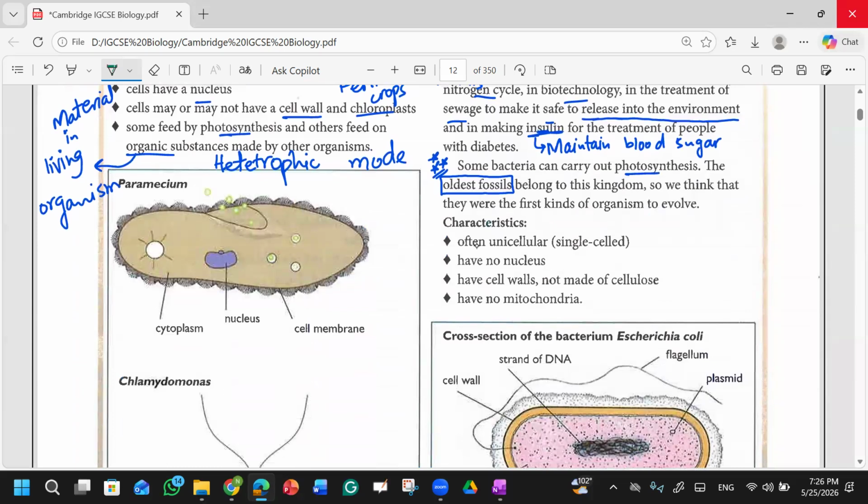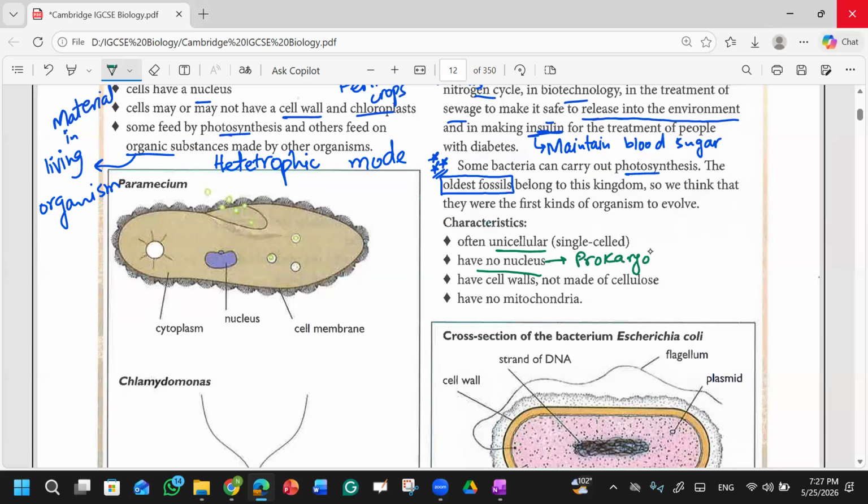Then there are some characteristics they have mentioned. Often unicellular. You can consider that all the organisms are unicellular, though there are some exceptions. Mostly Kingdom Prokaryota has organisms which are single celled. They have just one cell. They have no nucleus, and that's why they are known as prokaryotes.